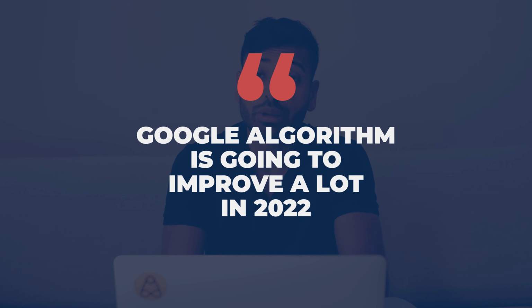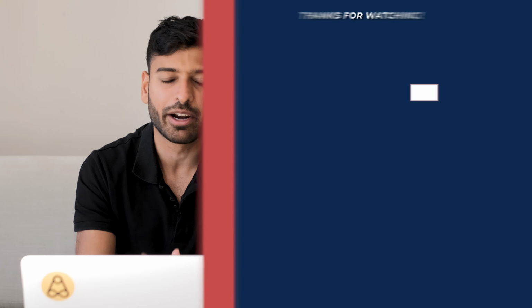However, the third trend, and this is the upside, I think Google's algorithm is going to improve a lot this year. It's going to get better at finding buyers. We'll see overall performance improve, in my opinion. Whatever performance we see decrease from Google basically limiting our options in terms of the levers we can pull, I think we'll see a further increase in performance to make up for it from the fact that the Google algorithm is going to get better and better as they are feeding all this data and they're constantly working on improving their advertising platform. So I do think that everything's not all bad. Even though we're getting a lot less options in terms of the levers we can pull, I think performance will improve overall as Google's algorithm just gets better at finding buyers.